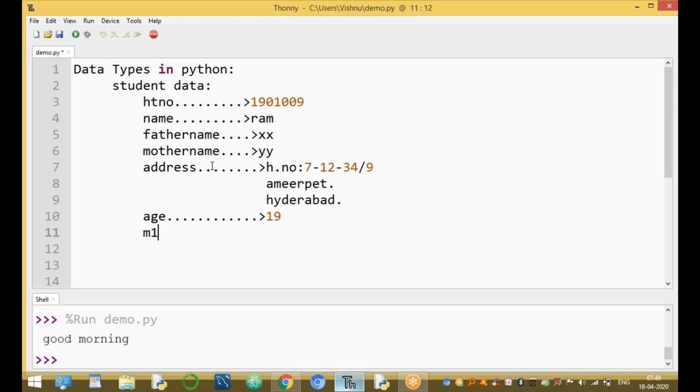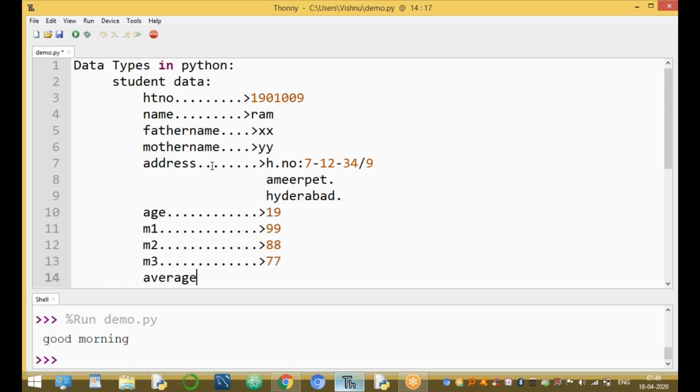And he secured subject 1 mark, which is 99. Subject 2 marks is, for example, 88. And subject 3 marks is, for example, 77. Here, the average marks equal to, assuming, 88.0. This is the data of the student.